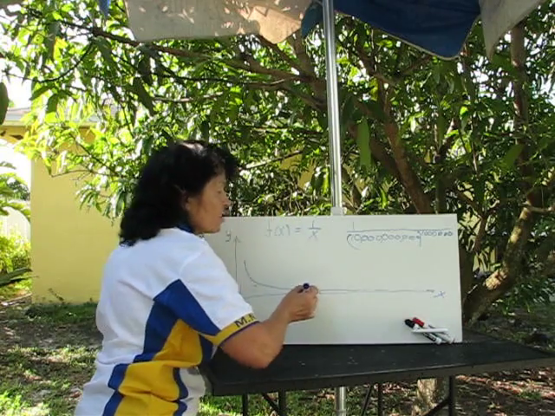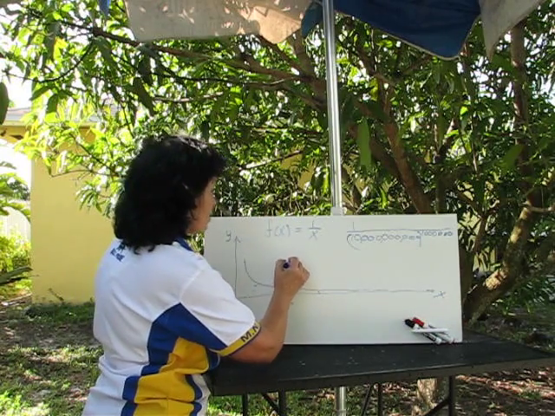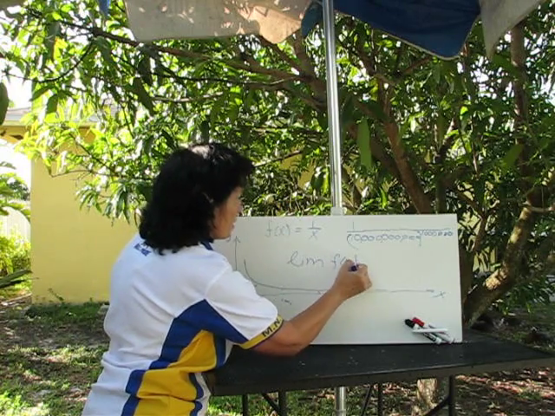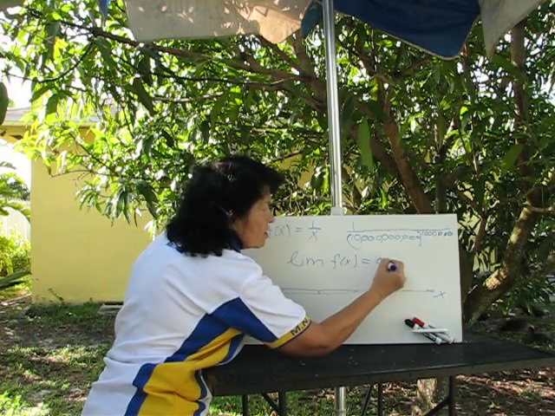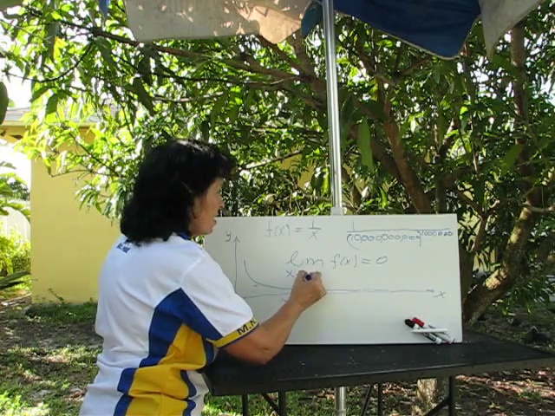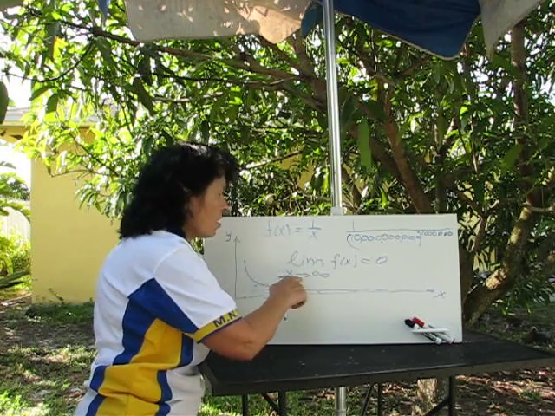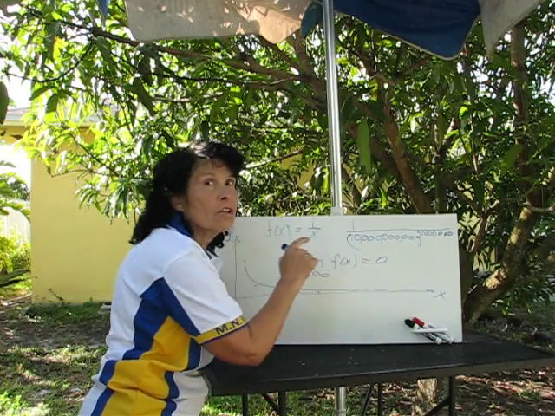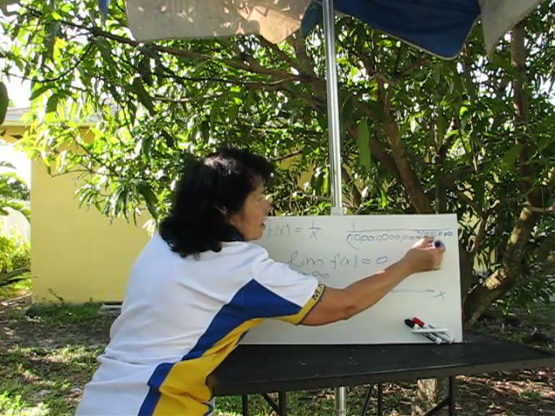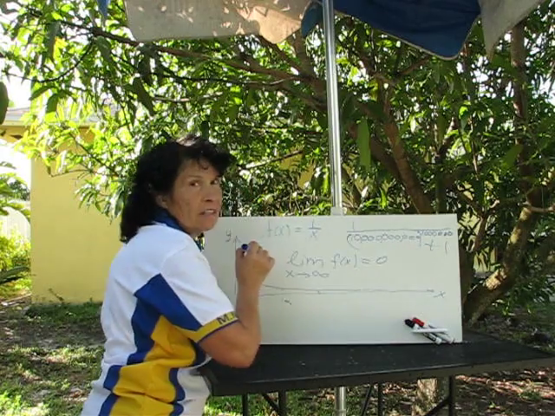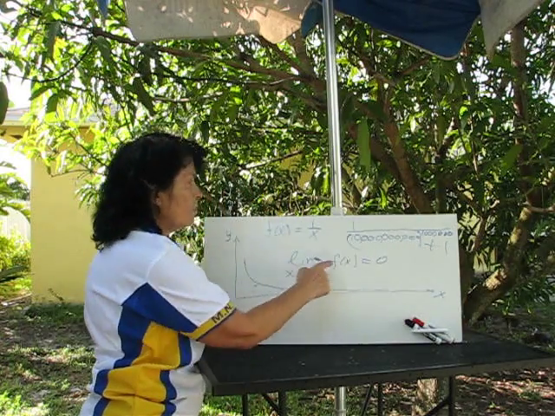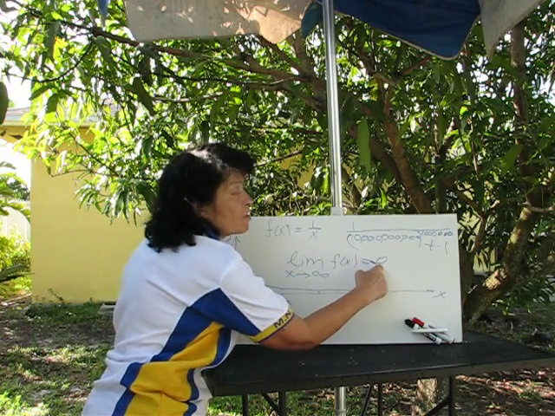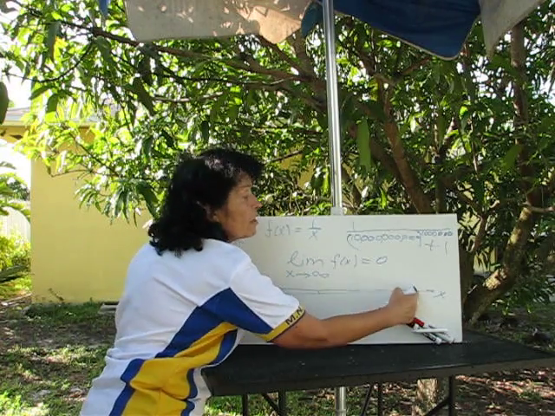This is your x-axis. So what happens to your function? The limit of your function f of x approaches 0 when your value of x comes to this. What is this? This is infinity. Is this infinity? It's huge, but it is not yet. Why? Because you always can add 1. 1 more. 1 more. Infinity is something which you cannot reach, and this function will never be 0.